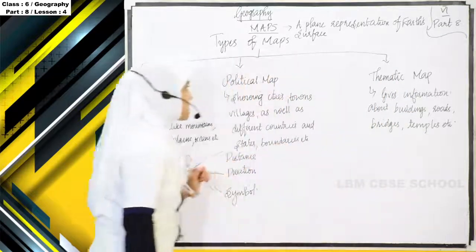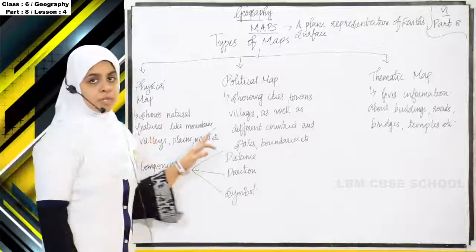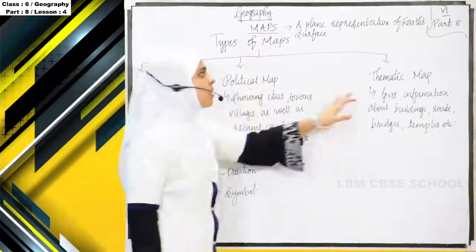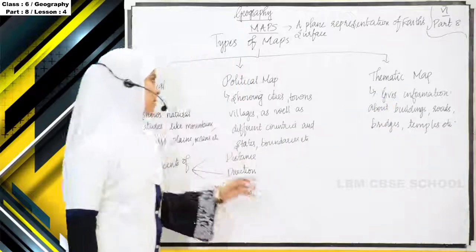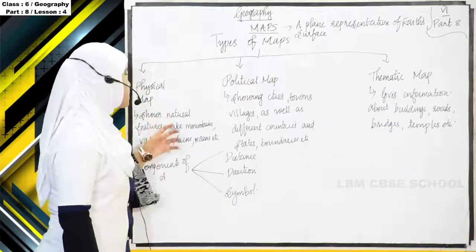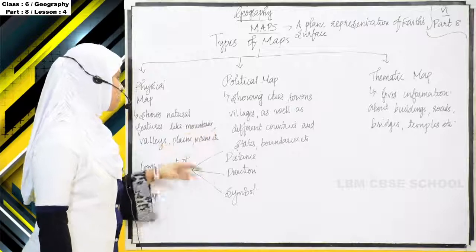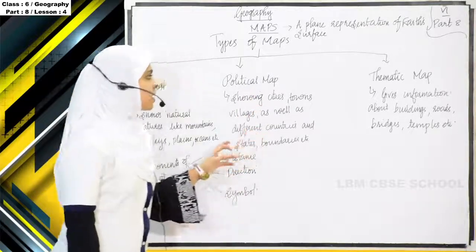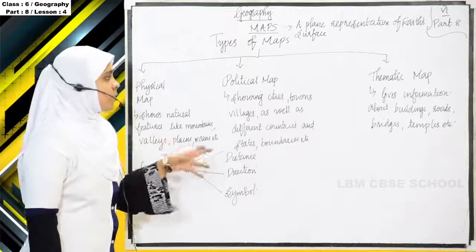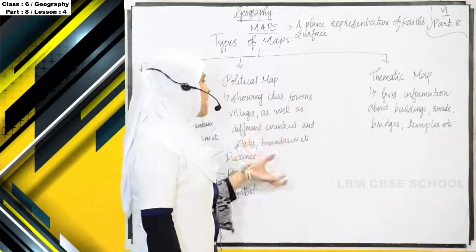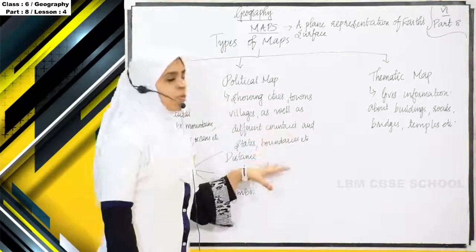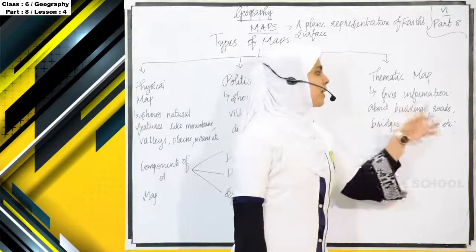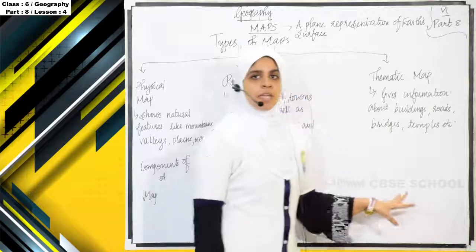So maps are generally classified into three. First one is physical map, second one is political map, third one is thematic map. And physical maps show the natural features like mountains, valleys, plains, oceans, etc. Political map shows the information about cities, towns, villages as well as different countries, states, boundaries, etc. And thematic maps will give out information about buildings, roads, bridges, temples, etc.